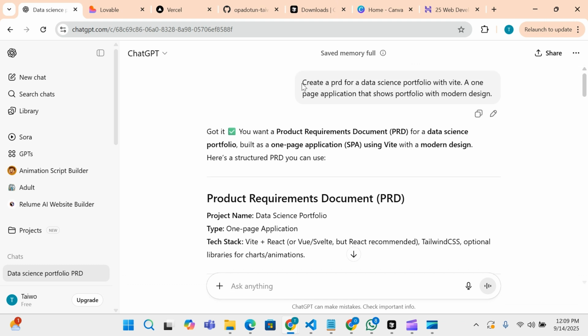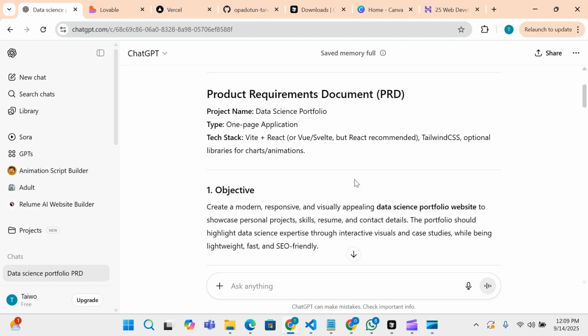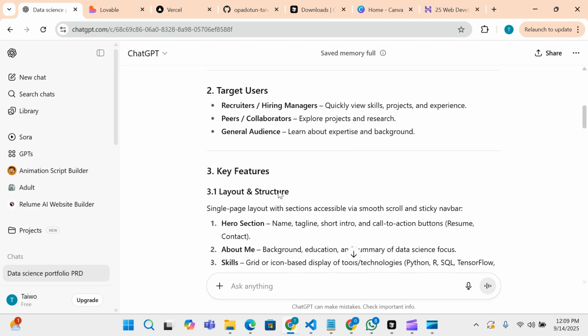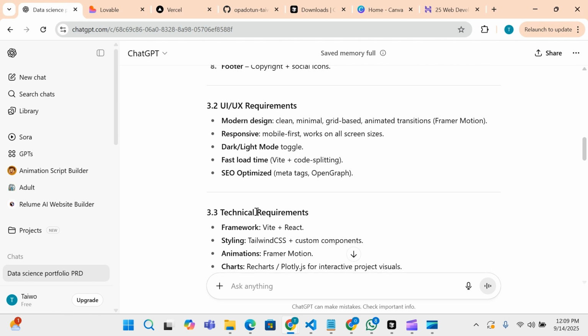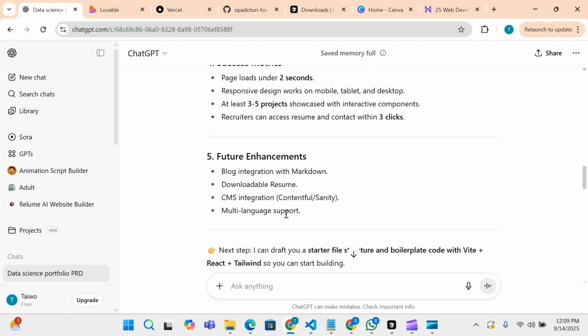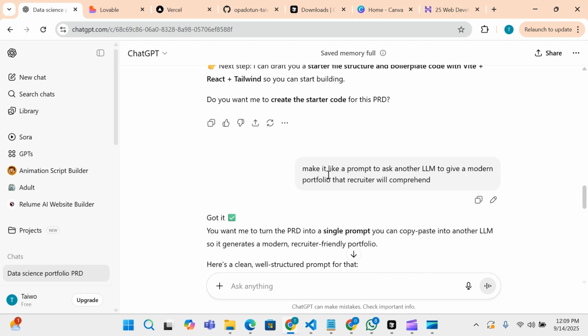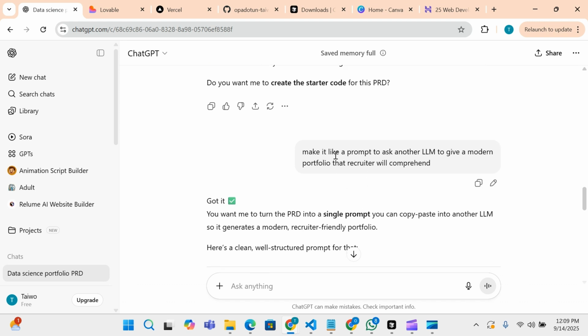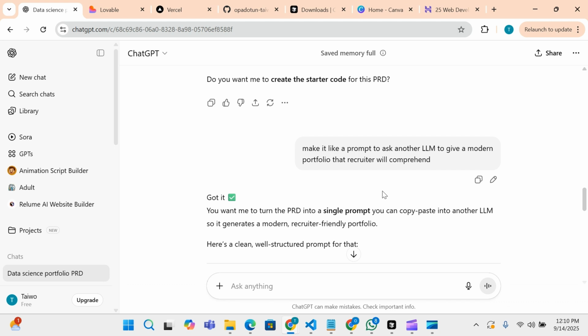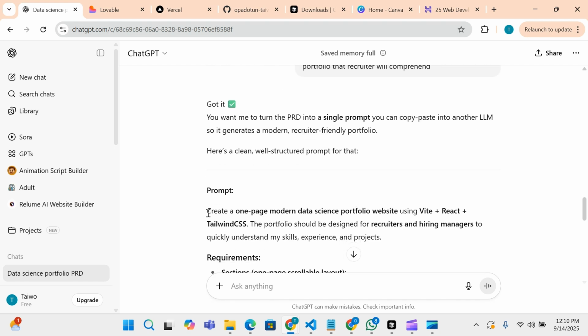This is just a prompt that you can give ChatGPT. You can also write your own, maybe more in-depth, so that it understands exactly what you want. So this is the PRD, as you can see: the objective, target users, key features, UI UX, technical requirements and everything. But this one was too long for me. So what I did after that was to tell it to give me a prompt that I can give an LLM to generate the code for me. So make it a prompt to ask another LLM to give a modern portfolio that recruiters will comprehend. So basically, this is the prompt it gave me. So I'm going to copy this prompt.